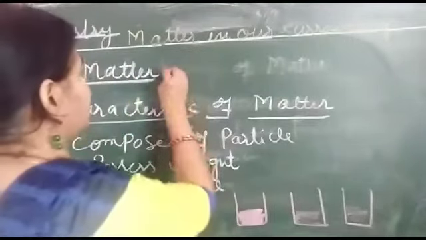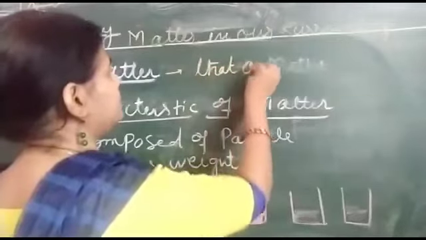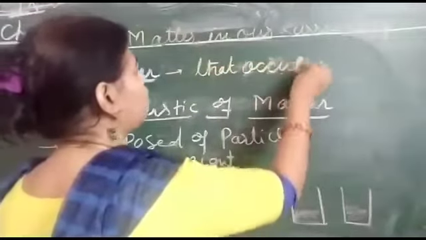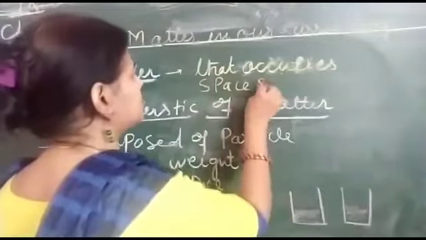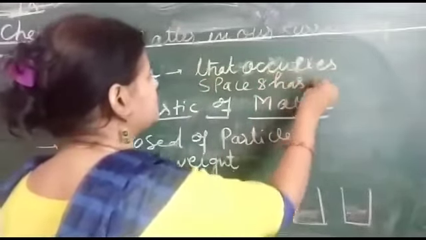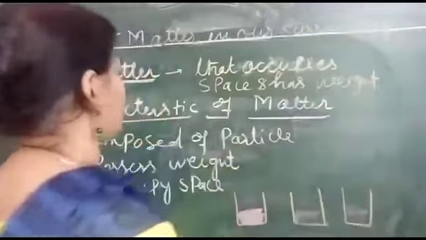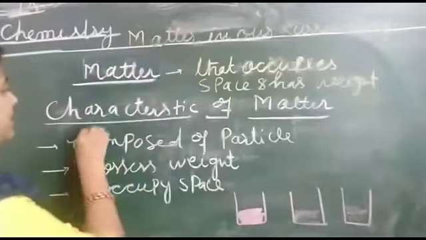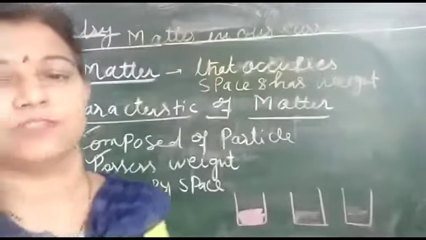First, what is matter? We know that matter is anything that occupies space and has some weight or mass. And the characteristics of matter: it is composed of particles, it possesses weight and it occupies space.